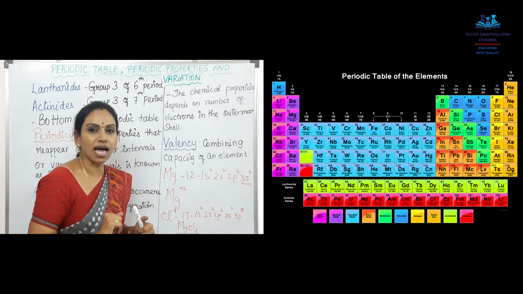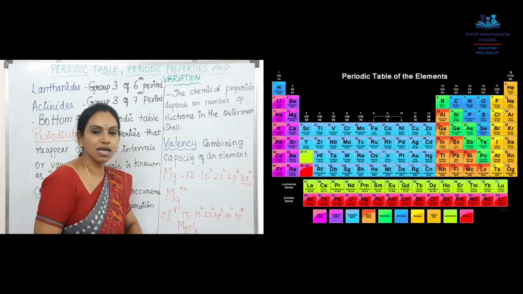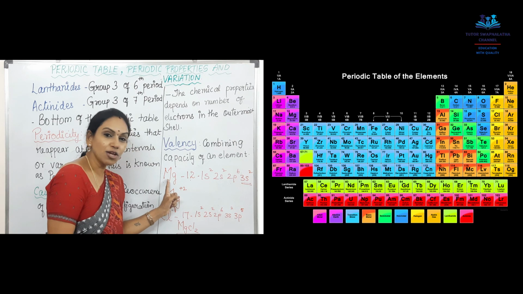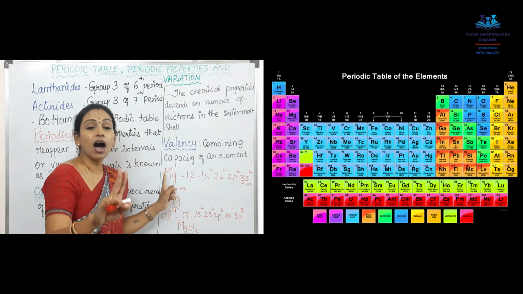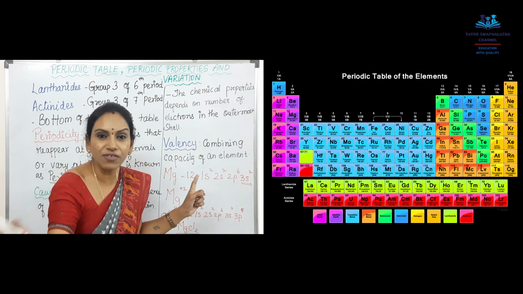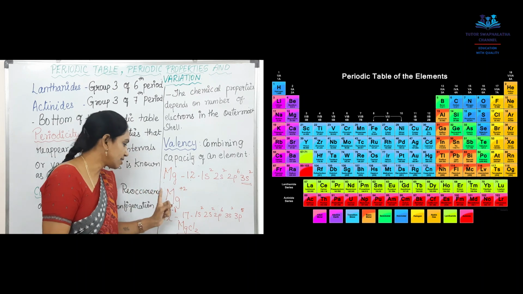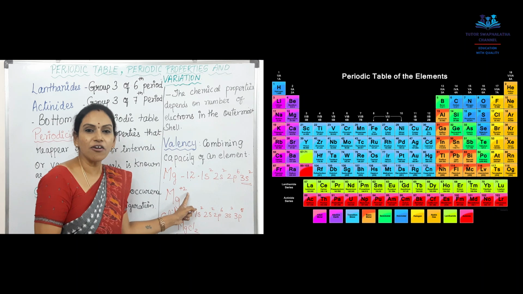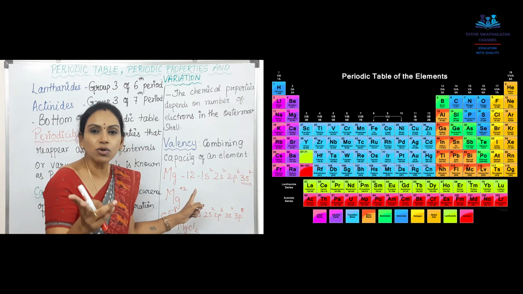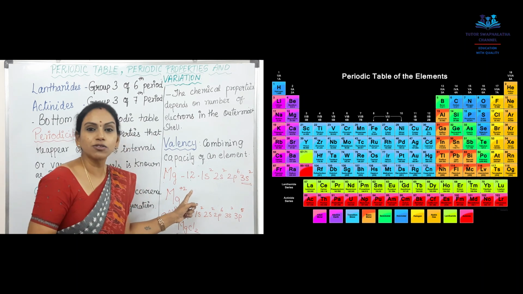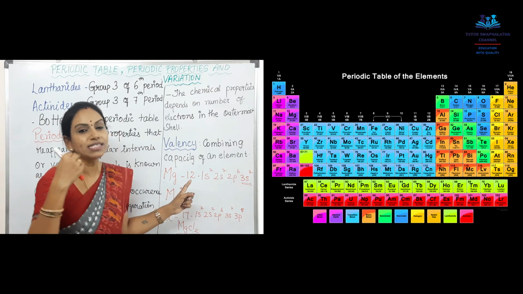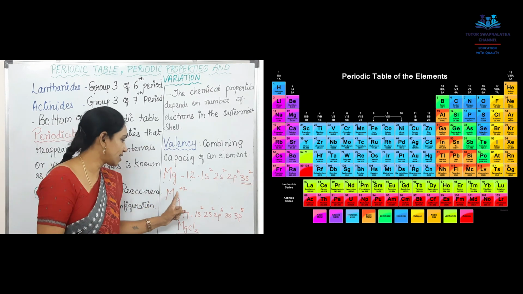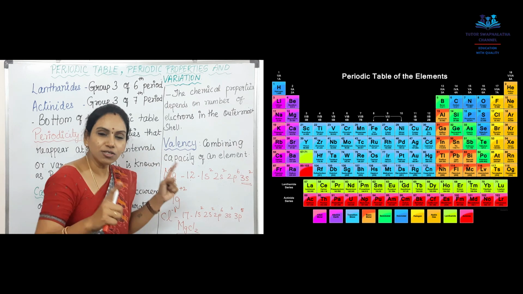Now that's not our target. Our topic is valency. Now tell me, what is the valency of magnesium? With how many electrons is it combining with other elements? It is 2 electrons. Isn't it? So valency of magnesium is 2. What 2 is it? Plus 2 or minus 2? Is it donating or is it begging? It is donating. So it gets plus 2.